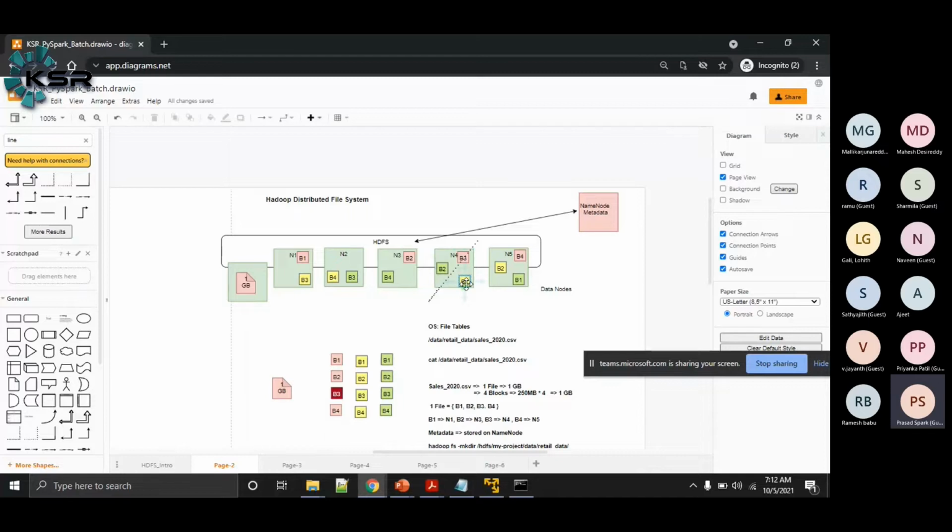As per the Hadoop configuration, each block has to be replicated 3 times. There should be 3 copies of the blocks. But for blocks B1, B2 and B3, when node 4 went down, we have only 2 copies of them available in the cluster.